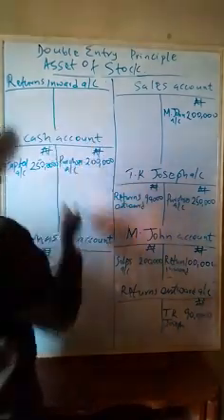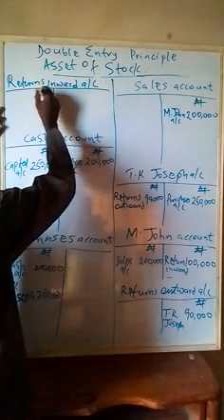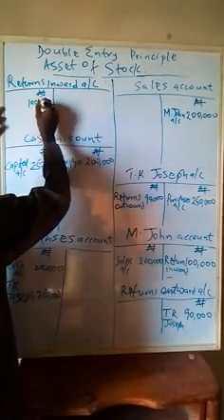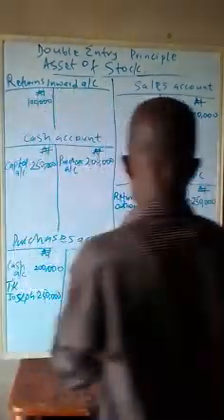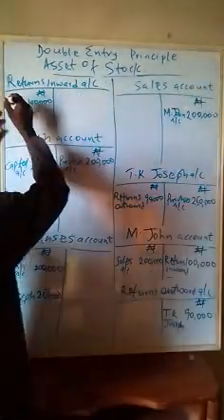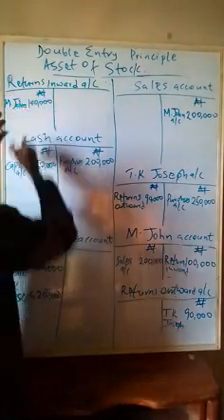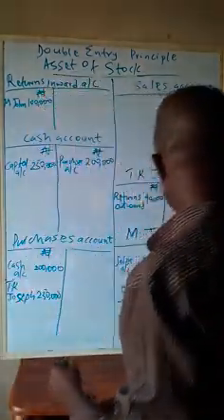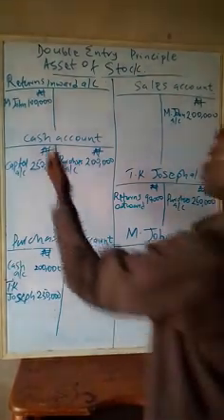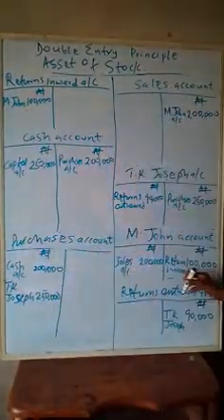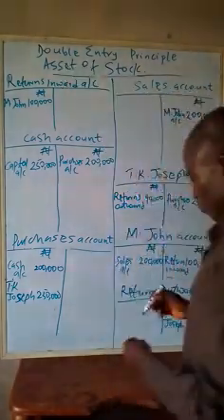Returns inward account from M. John. M. John is returning goods back. How much is that? 100,000 naira from M. John. M. John account. Look at it, double entry. 100,000, 100,000. The corresponding entry here is M. John. The corresponding entry here is what? Returns inward account.